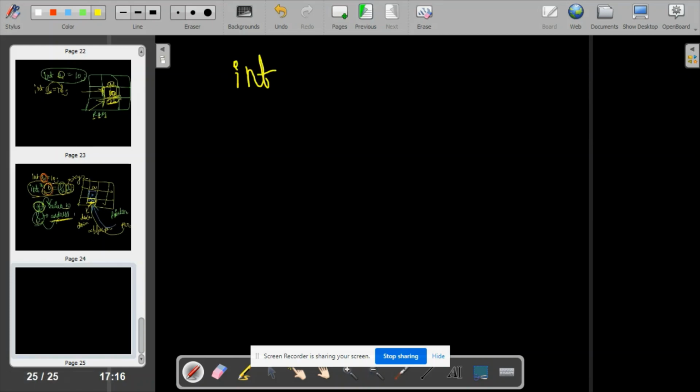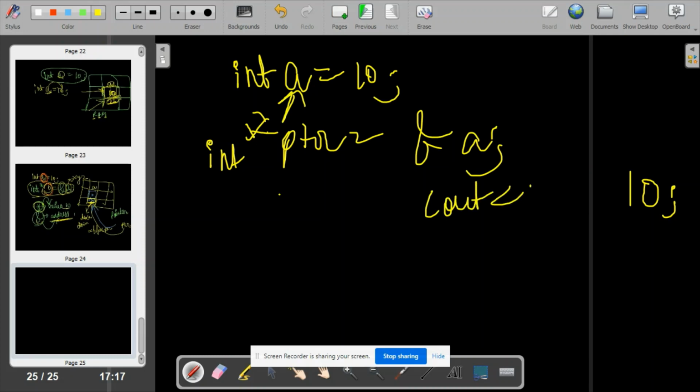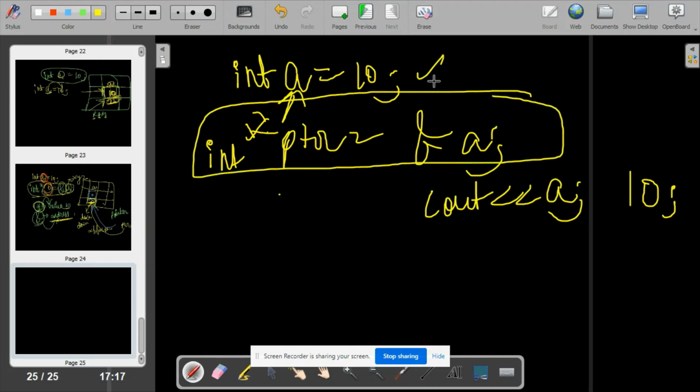I told you I have created a variable int a is equal to 10, and I want a pointer to point to this address of a. So you will make a pointer: int star ptr is equal to address of a. This is the syntax now. Earlier, if you wanted to print this 10, how were you doing that? You did cout a. When this line was not there, you wanted to print the value of a, you wrote cout a.